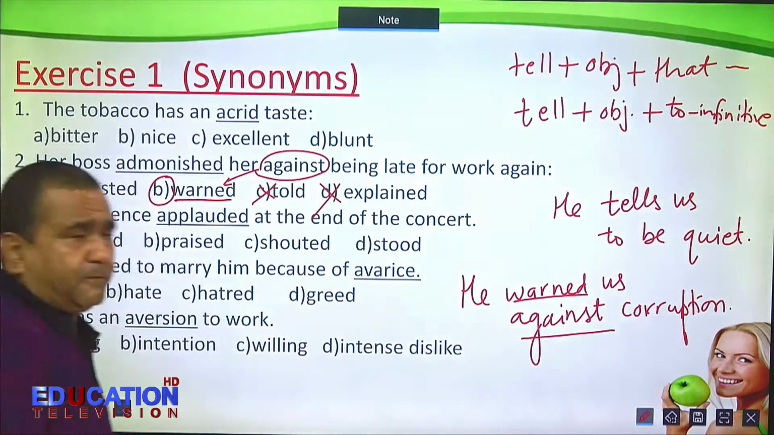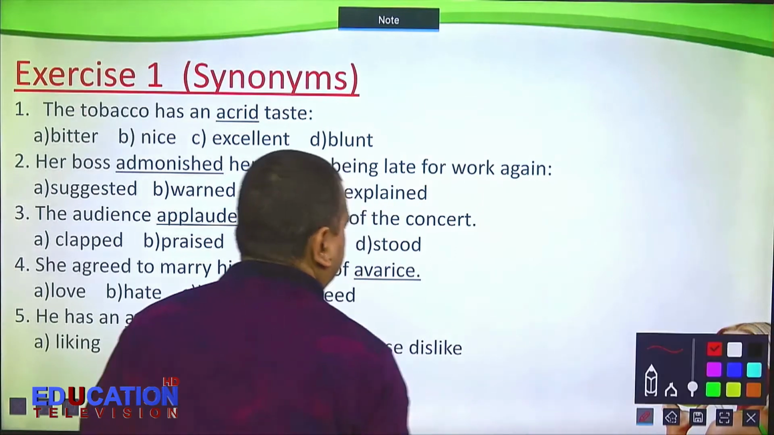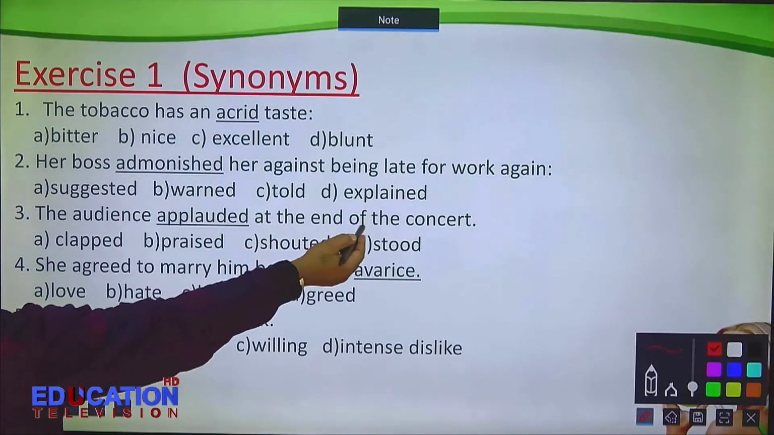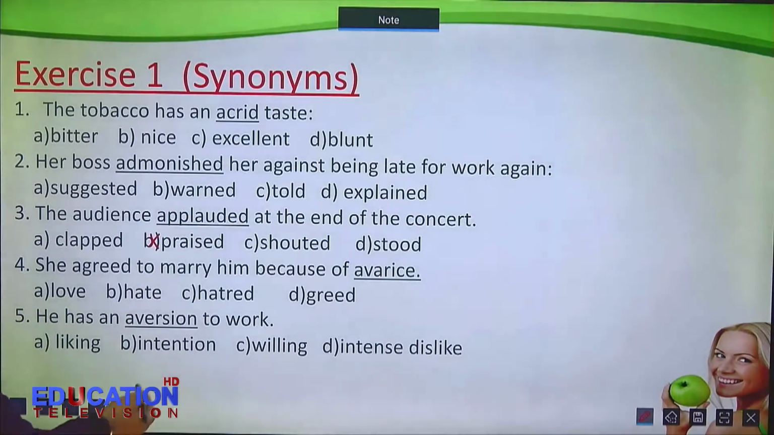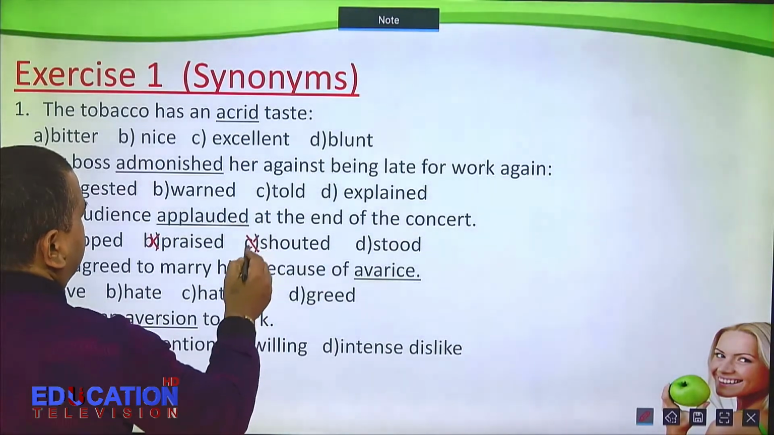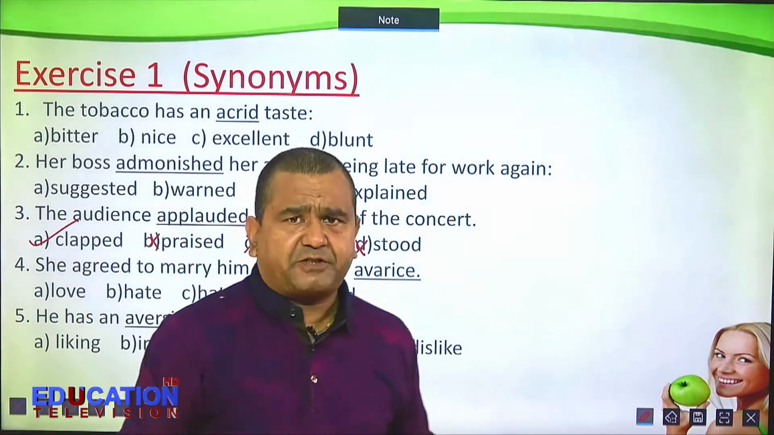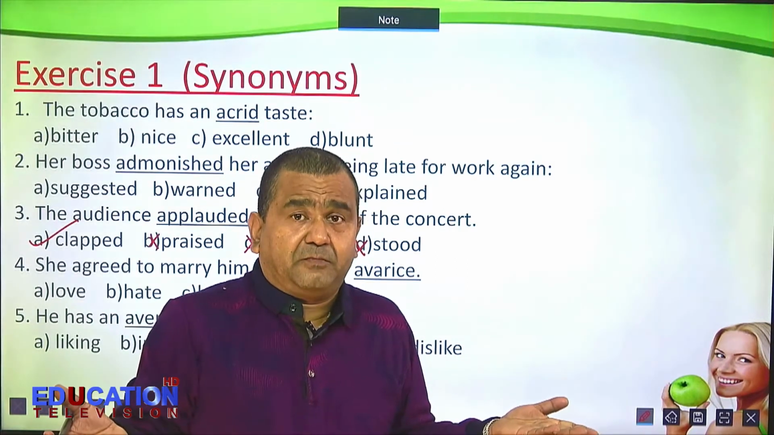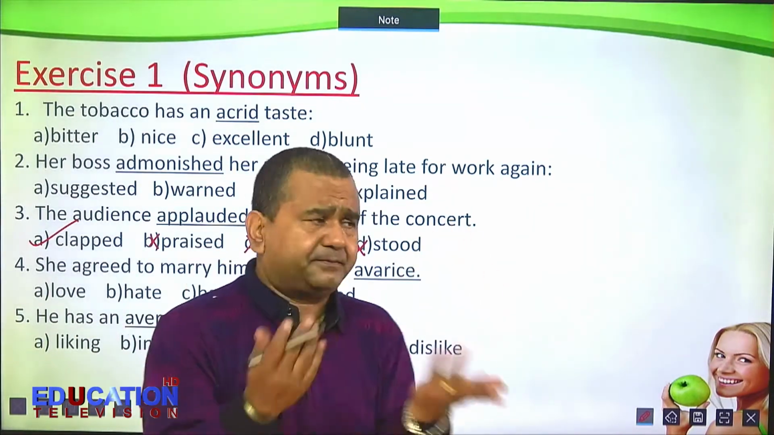All right, now let us see another. So, the audience applauded at the end of the concert. Praised? No, it's not correct. Shouted? No. Stood? No. Applauded means clapped. You cannot find hints every time. Sometimes you should know the meaning as well. Applauded means clapped.